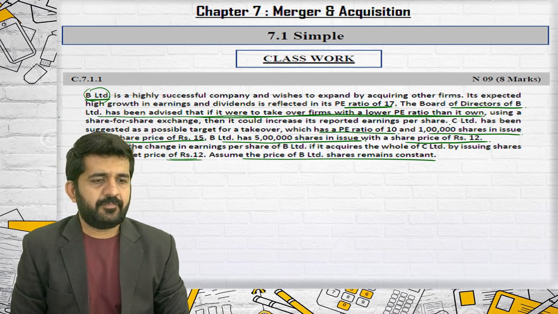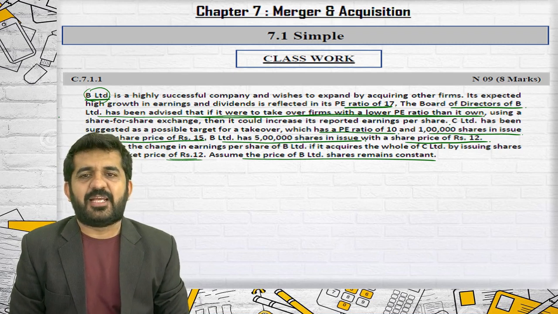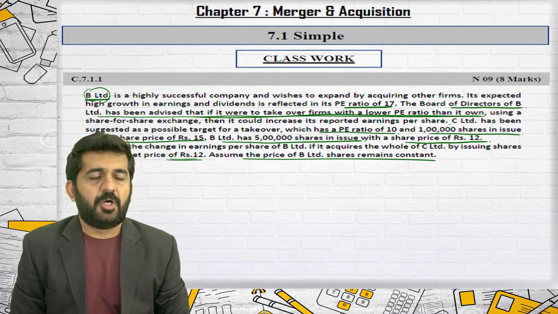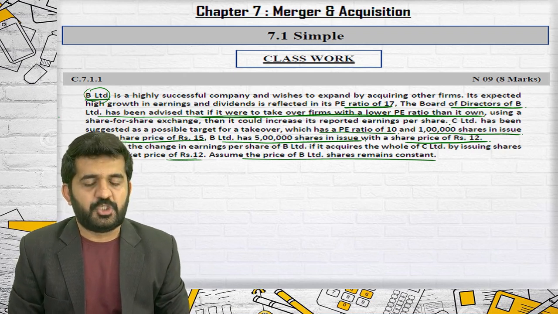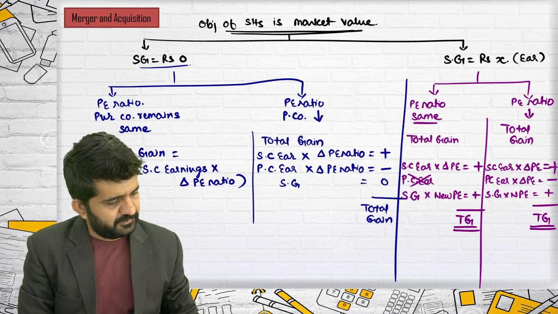Less number of shares will have to be issued if the target company is having lower PE ratio. Yes, your answer is correct. But what is the exact idea? Why should a purchasing company purchase a company with a lower PE ratio? Because of this.